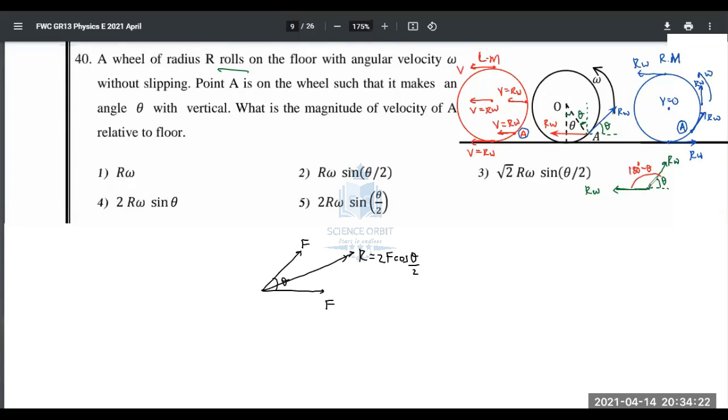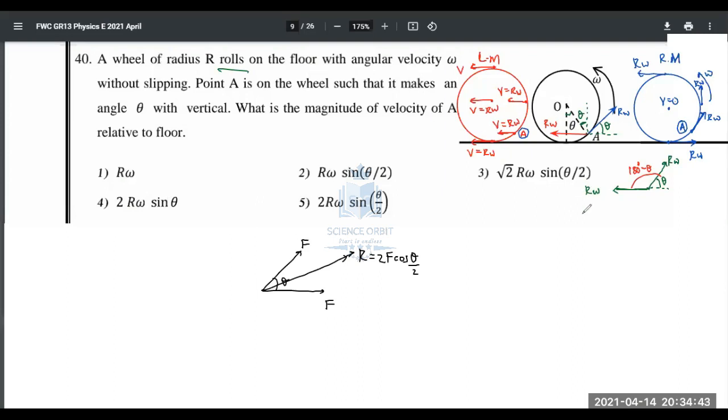Now, the resultant of these two gives the magnitude of velocity at A relative to floor. Relative to floor means you have to consider both. If they had said relative to the wheel or relative to the vehicle, it would be different. So you have to consider both, and then the resultant.